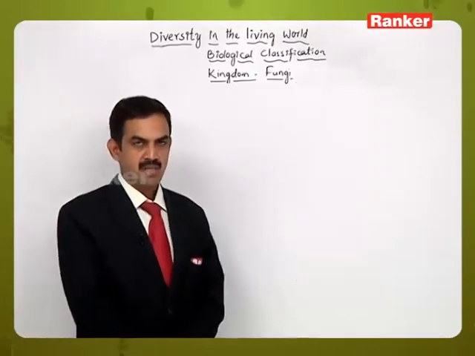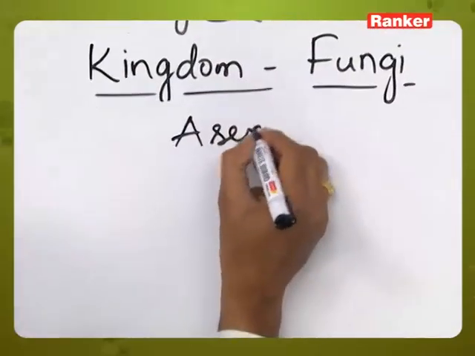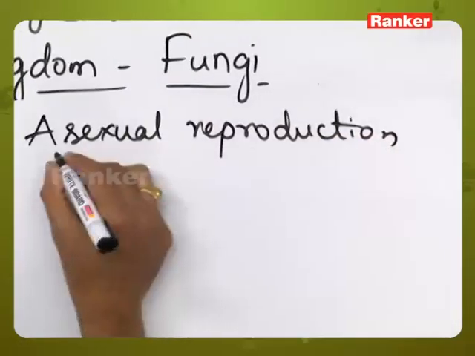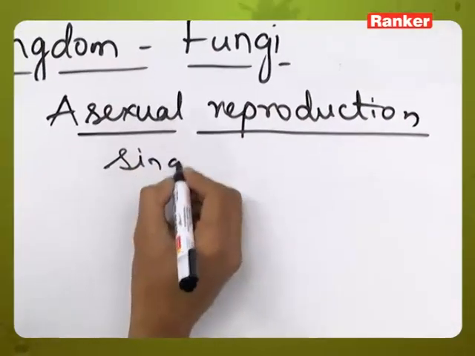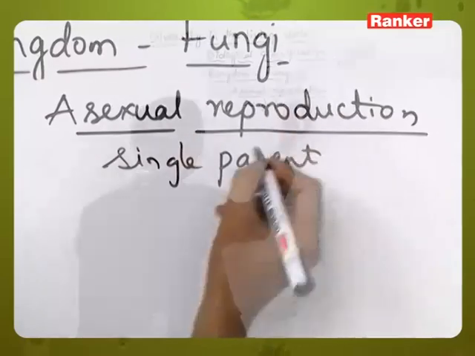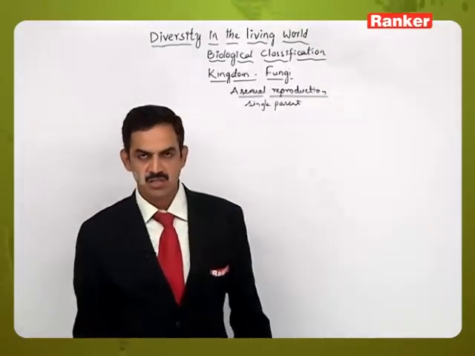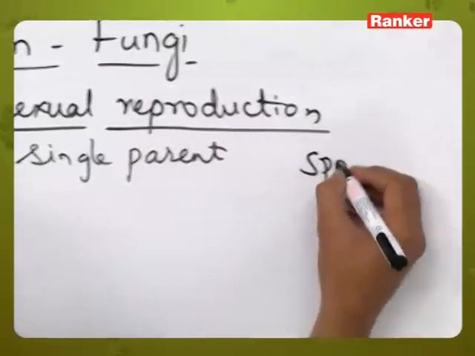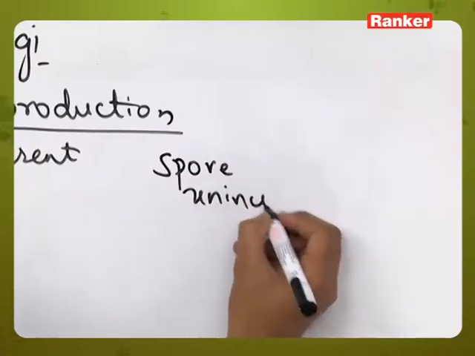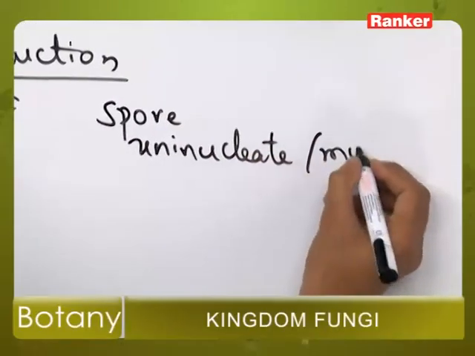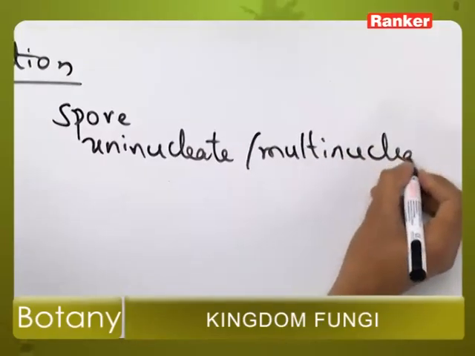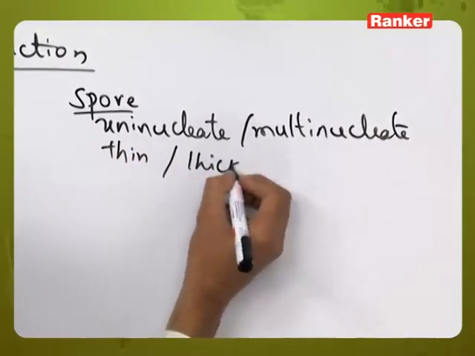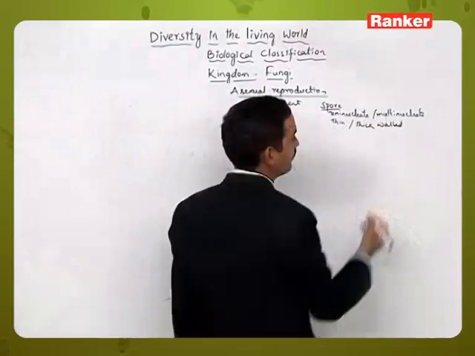The second method of reproduction is the asexual method of reproduction. Here also a single parent will participate, and they form some special structures called spores. These spores may be uninucleate, sometimes multinucleate also, and they may be thin or thick walled.